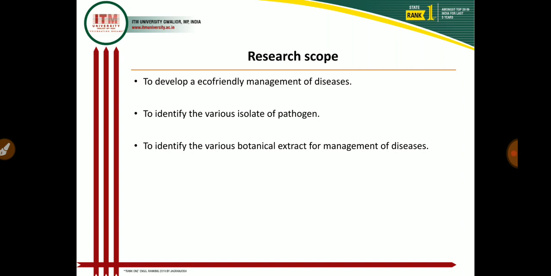Then you also plan your research for identification of the best botanical extract for controlling these pathogens on the basis of the poison food technique in the lab condition. So you suggest these botanical extracts to the farmer for controlling these diseases in the field condition. So these are the research scope of today's lecture.